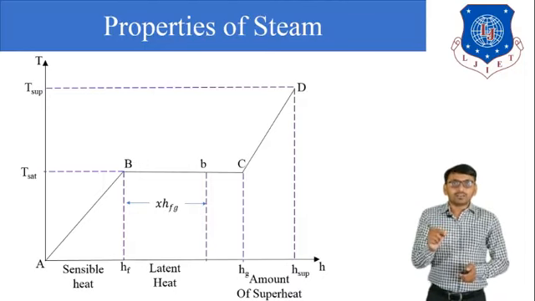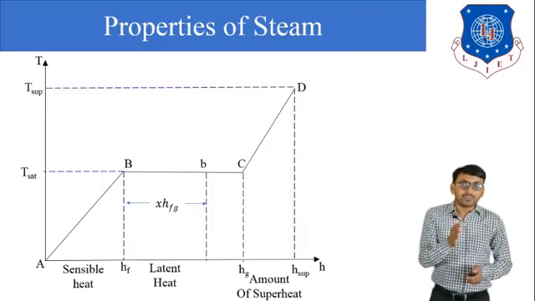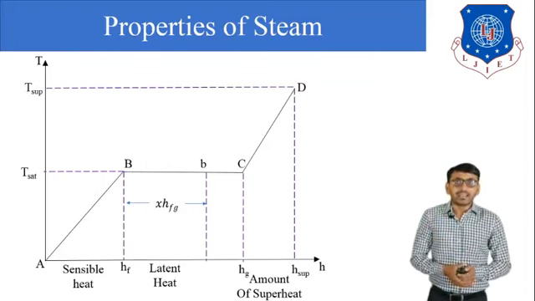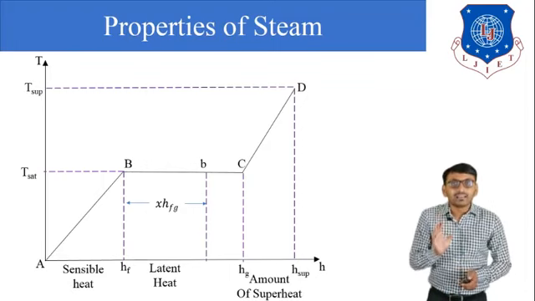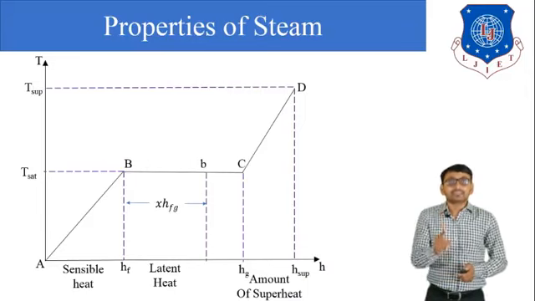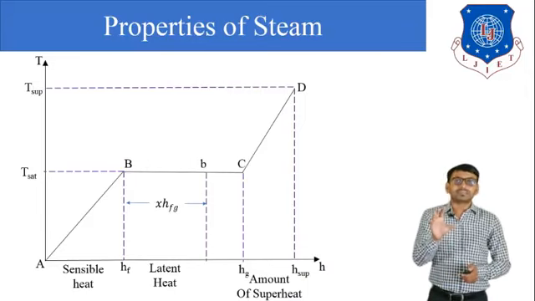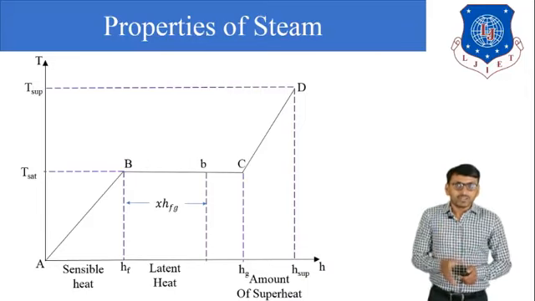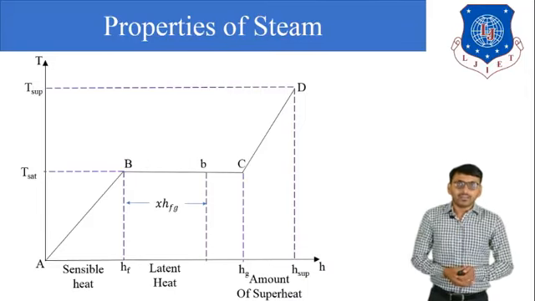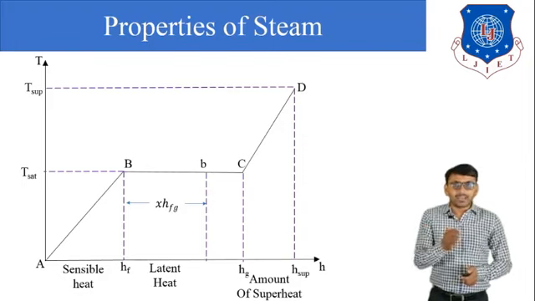So water converted into steam starts, and at point small b, there is a wet steam. Wet steam means mixture of steam and water. So at point B, there is a wet steam, and again heat energy supply.